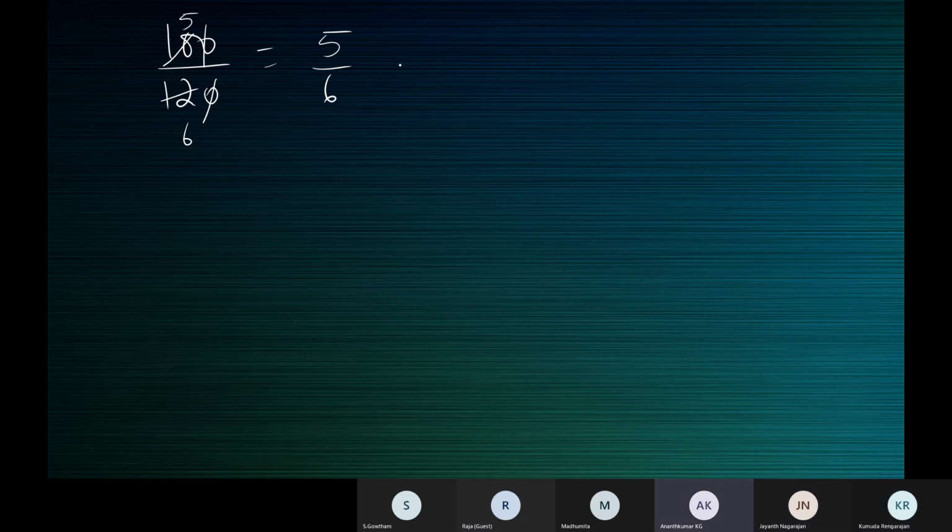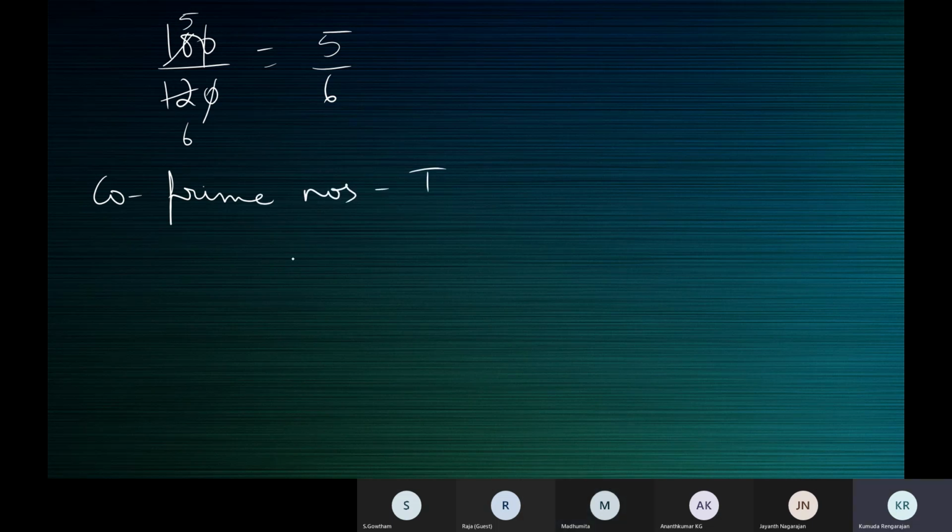Yes, ma'am. All right. Now you understood what a rational number is and also the simplest form of a rational number.